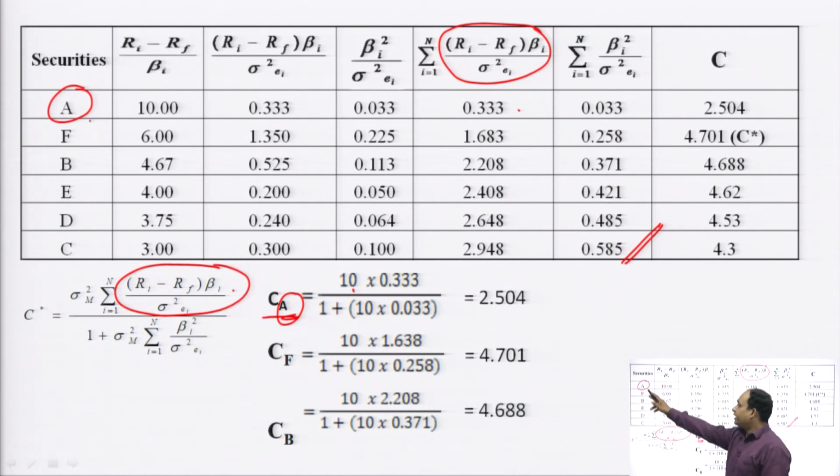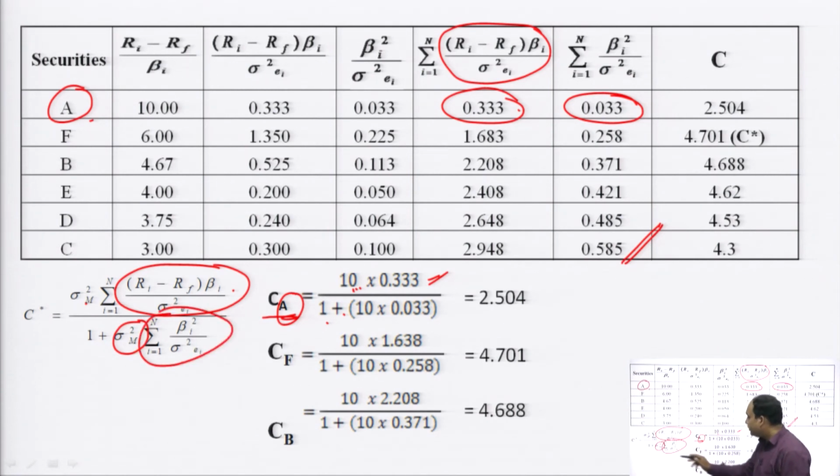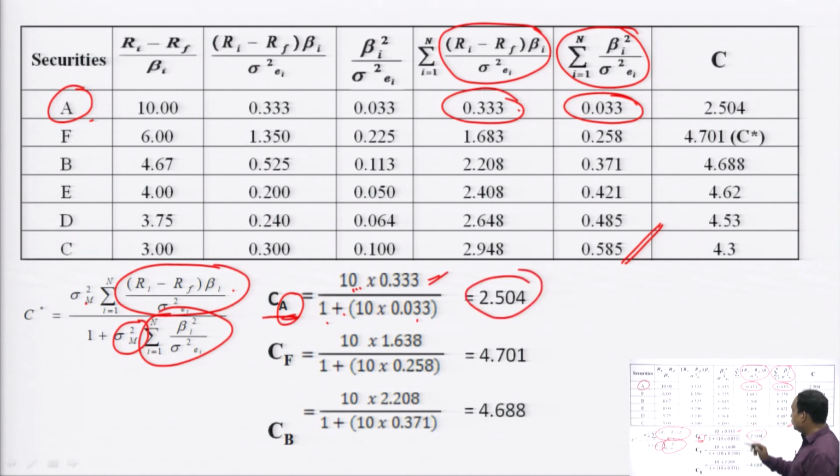By multiplying the market variance, these figures come from 0.333 divided by 1 plus market variance, already 10, multiplied by the summation of beta square over variance, which is 0.033, right? By multiplying this we can calculate the factor 2.504. This is for security A.